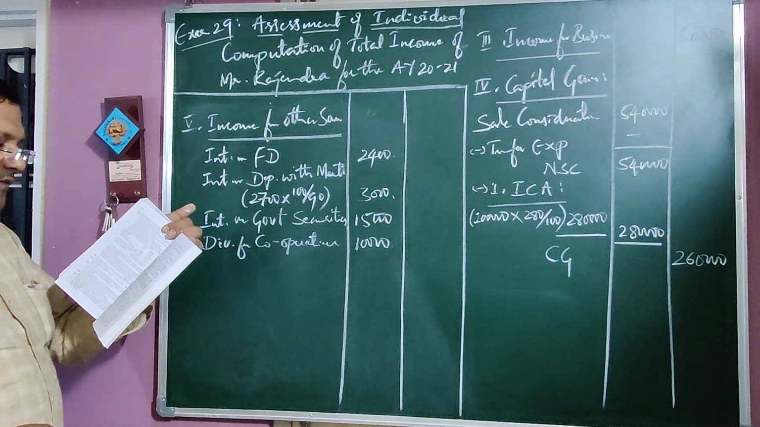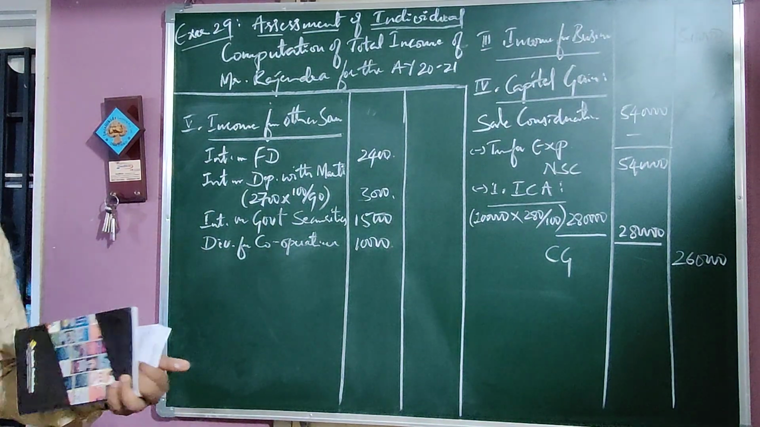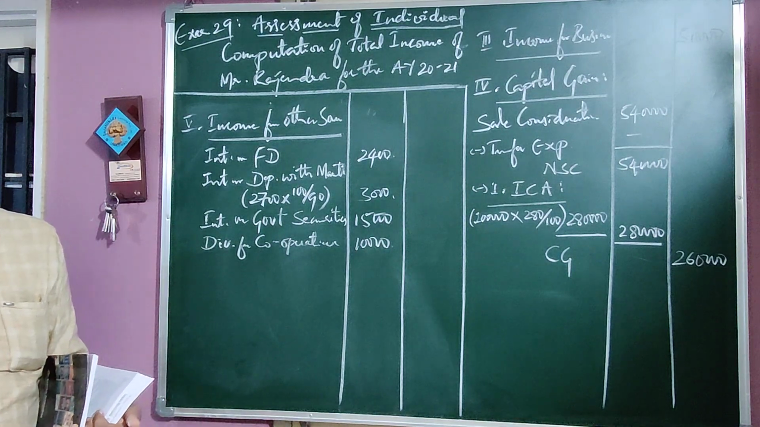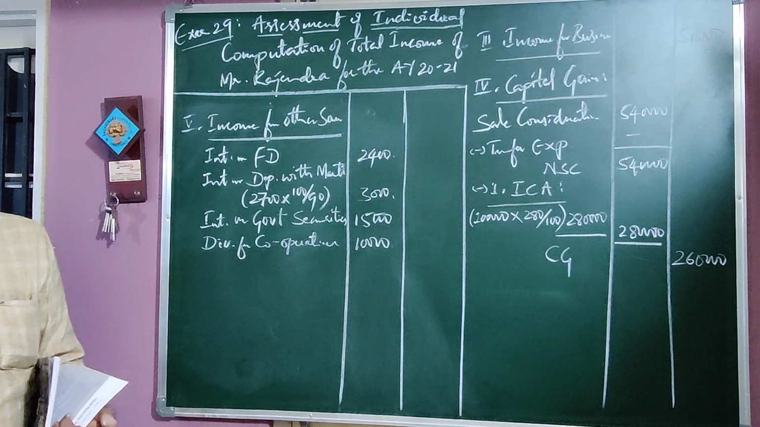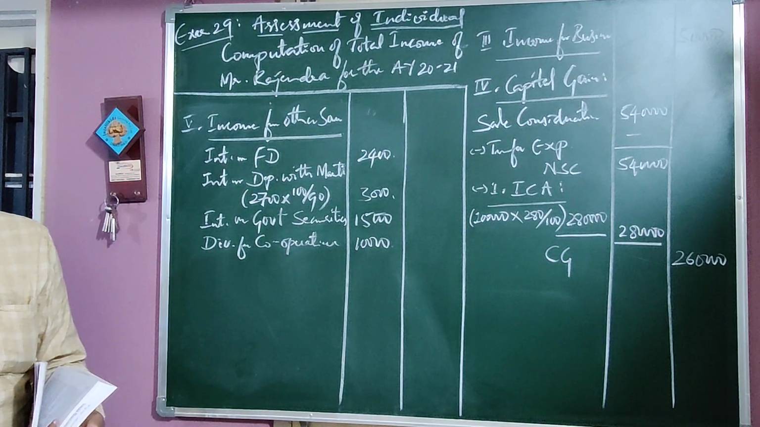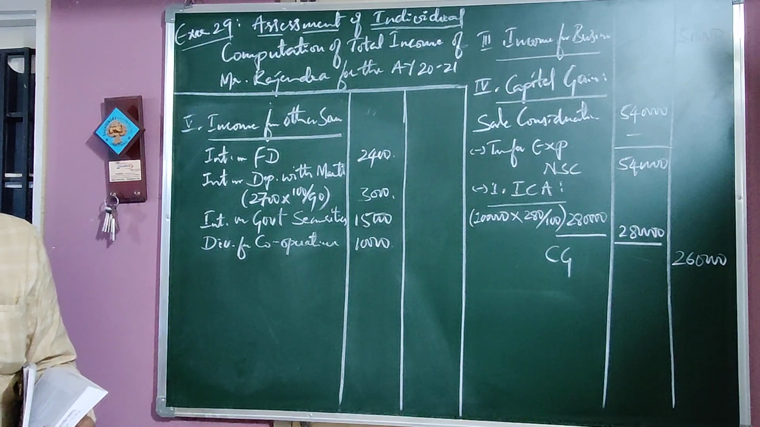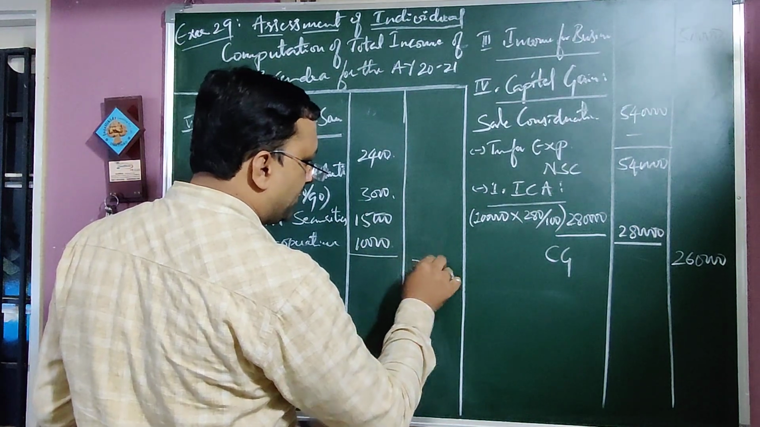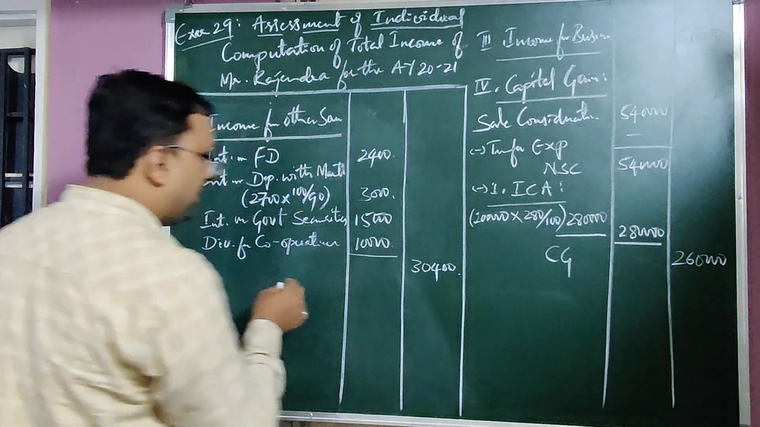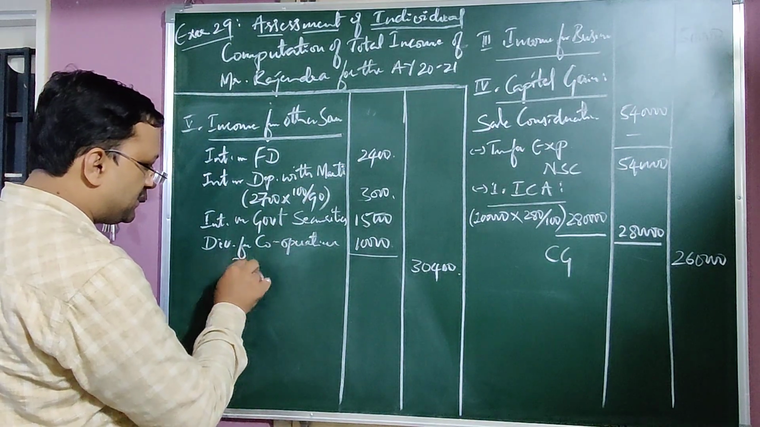Next, dividend from Indian company is exempt from tax. Then 2,400 income, then 3,000 rupees, then 15,000, then 10,000, total 30,400. 30,400 is income from other sources.